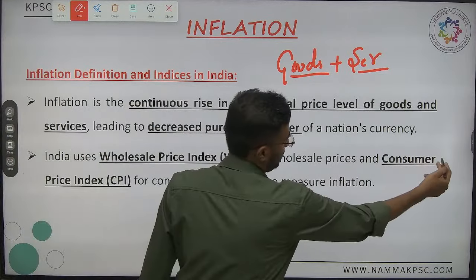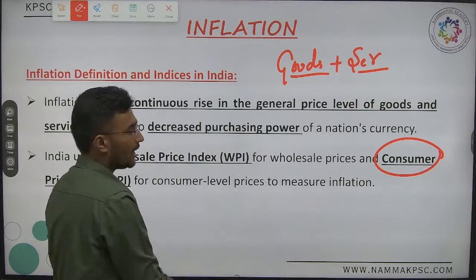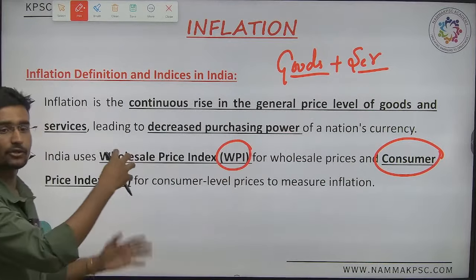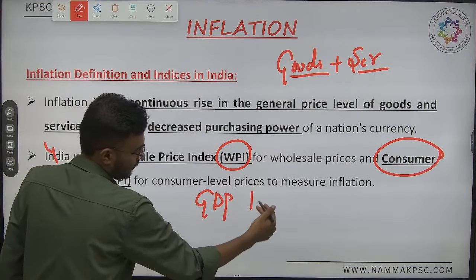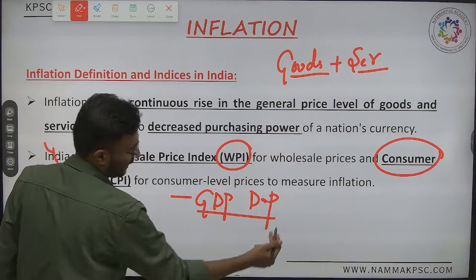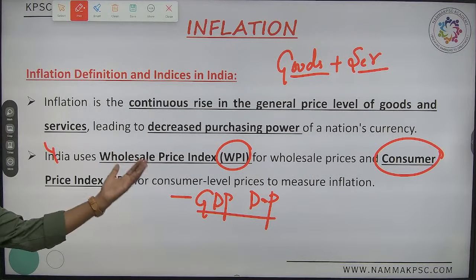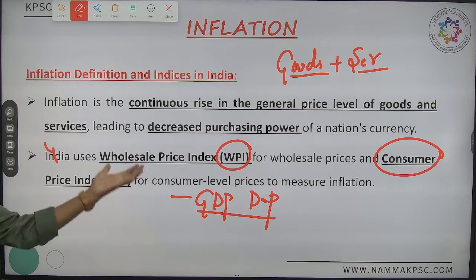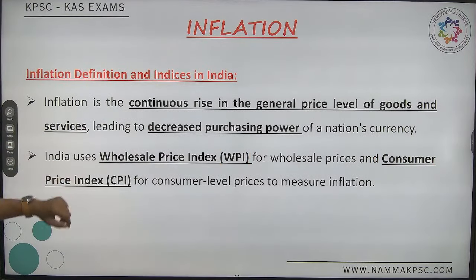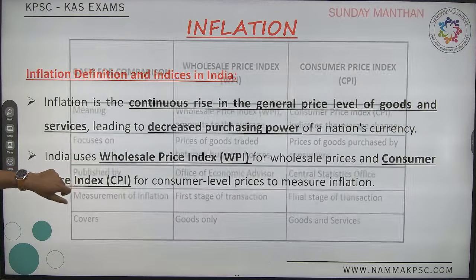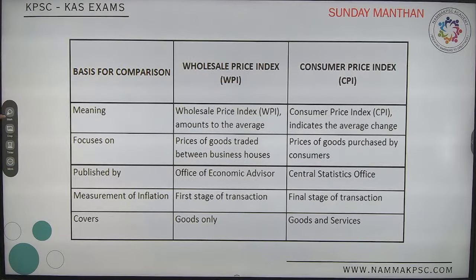For calculating inflation, we have three major important data. One is at the consumer level, CPI. Second, at the wholesale level, WPI. At the overall economy level, we have the GDP deflator. But is PPI mentioned in the Economic Survey? Obviously no, because it is not yet implemented, so there is no data for it. Now let us look at each data one by one. Observe this.